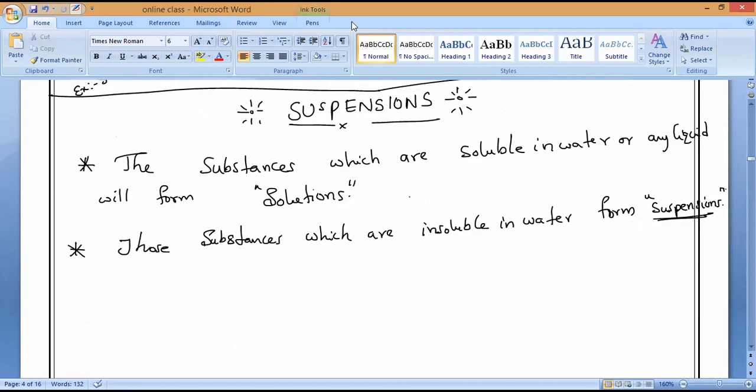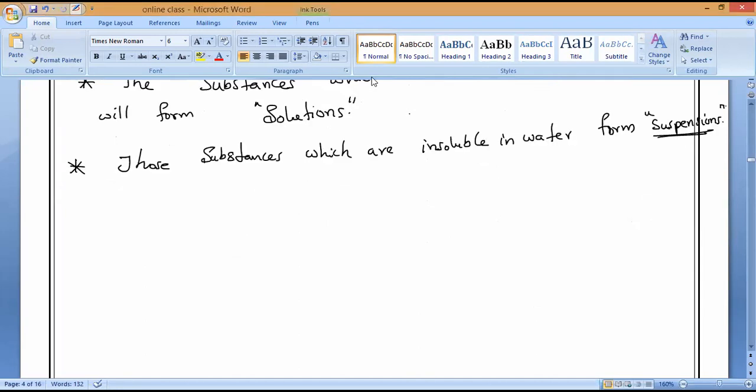Now we'll study the definition of suspensions and examples of suspensions. Is a suspension a homogeneous or heterogeneous mixture? Heterogeneous mixture. Remember, solutions are only homogeneous mixtures and the next two are heterogeneous mixtures only. Please understand suspensions very clearly.